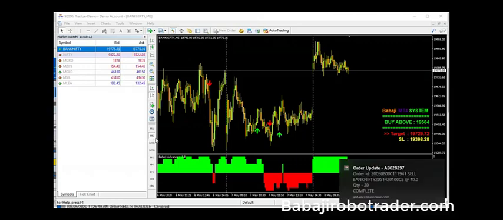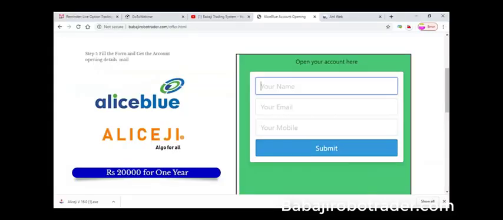Baba has asked, can we use it for existing account holders? Yes, of course, we can use it for existing account holders. We only need the Alice Blue login ID, password and the 2FA question.